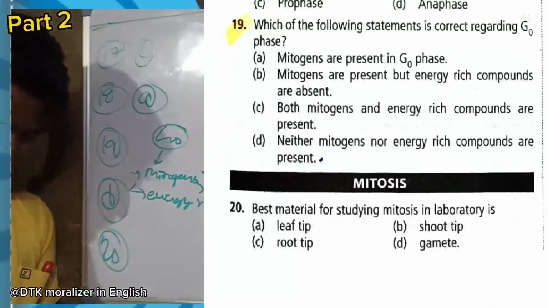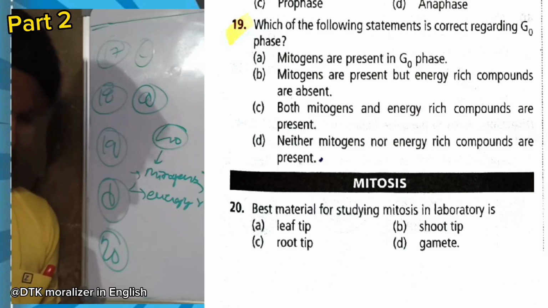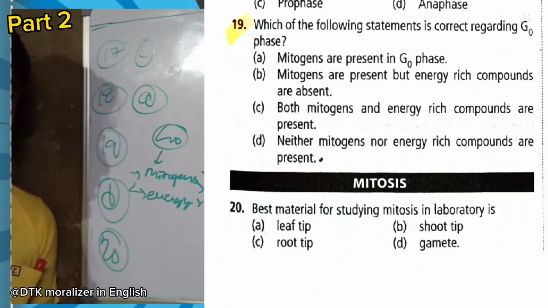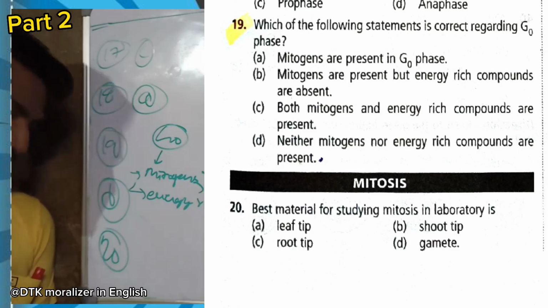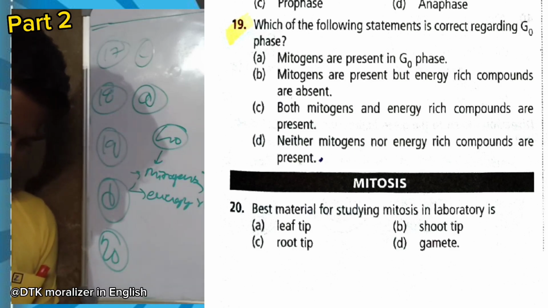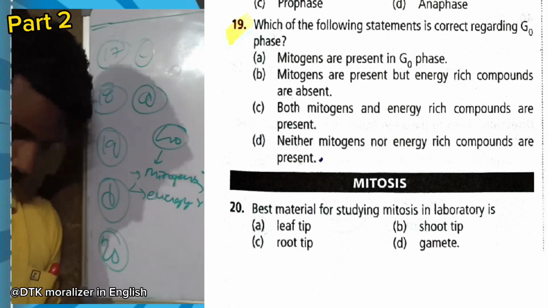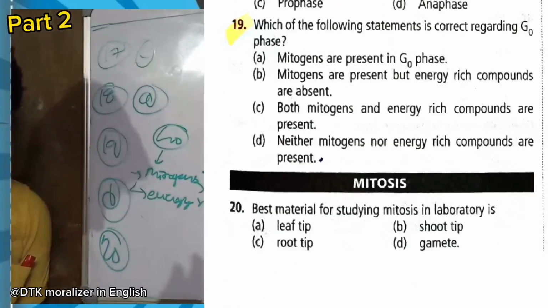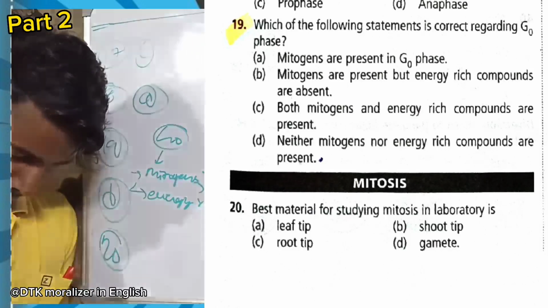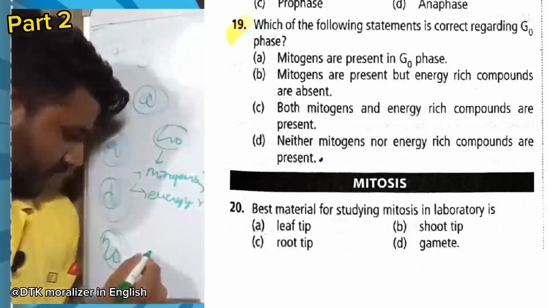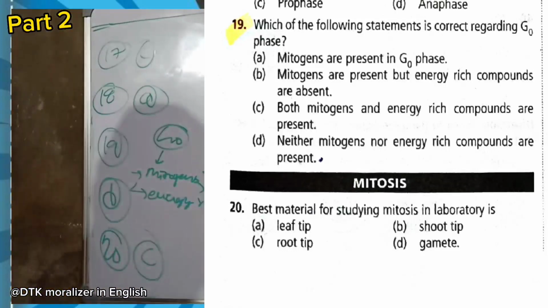Now question number 20. Best material for studying mitosis in the laboratory is: leaf tip, shoot tip, root tip, gamete. Option C, root tip. Leaf tip and shoot tip are not correct. Gamete is also not correct. Option C.